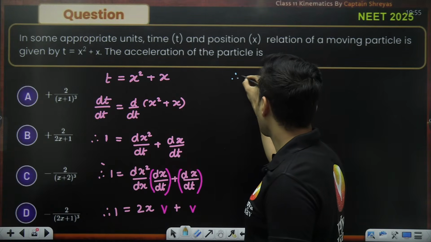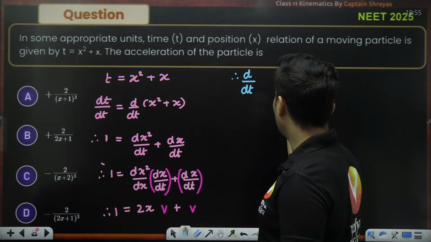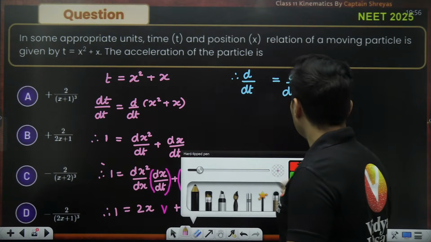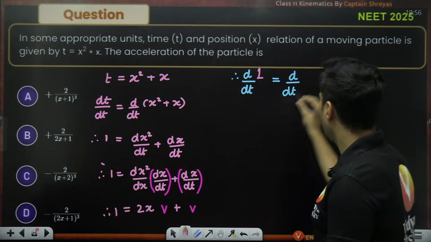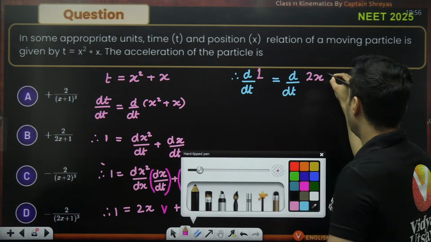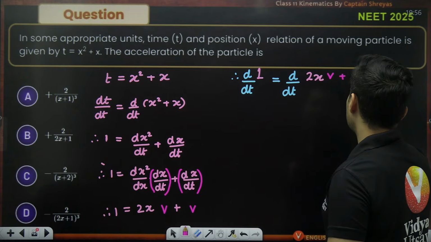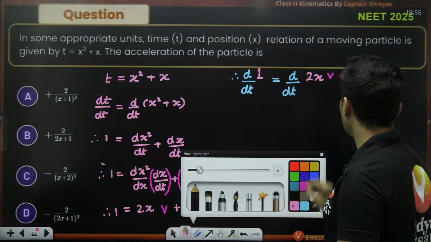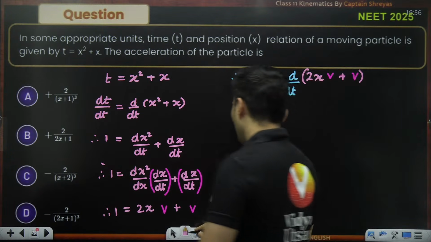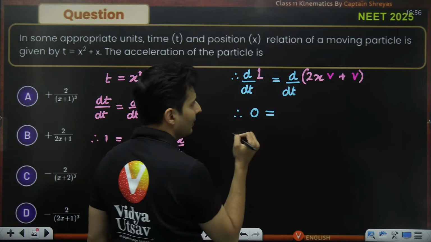So imagine I take one more time derivative over here and derivative over here. On left hand side, I have the number 1. On the right hand side, I have 2x into velocity and plus velocity over here. Just check this out. This is what I have on the right hand side. Now let's see what happens. Derivative of number 1, which is a constant, so answer is 0.